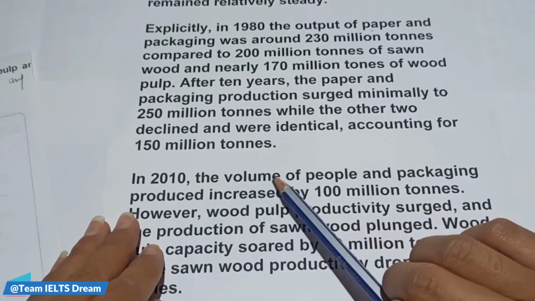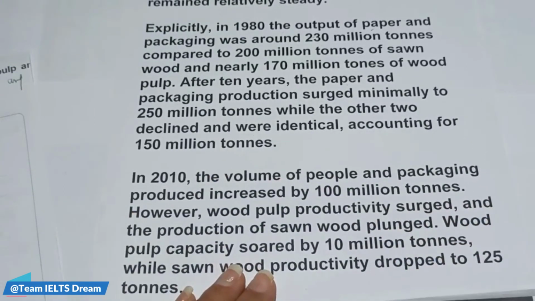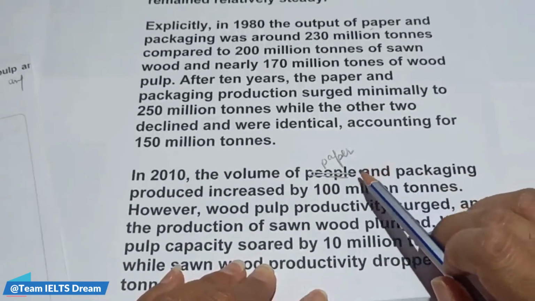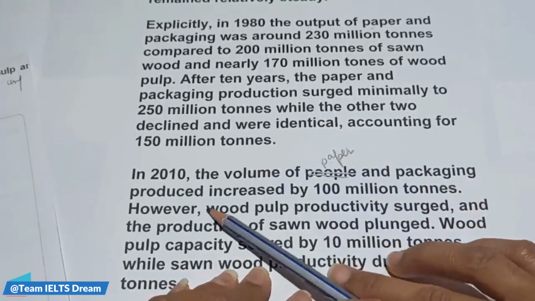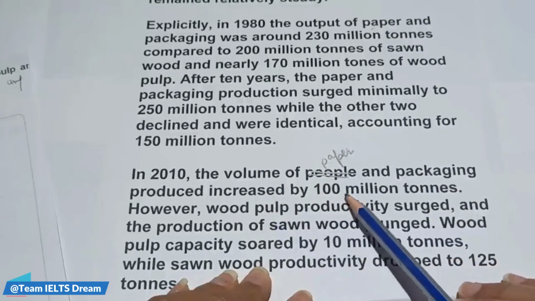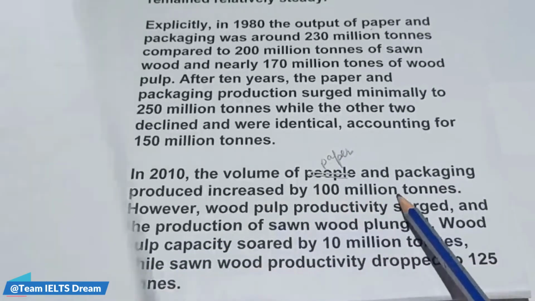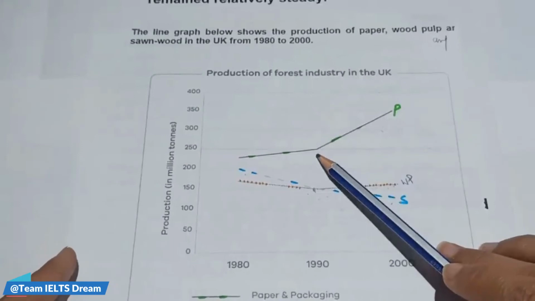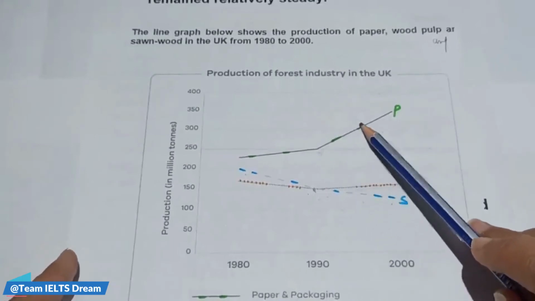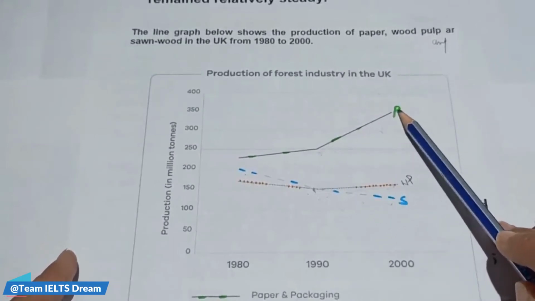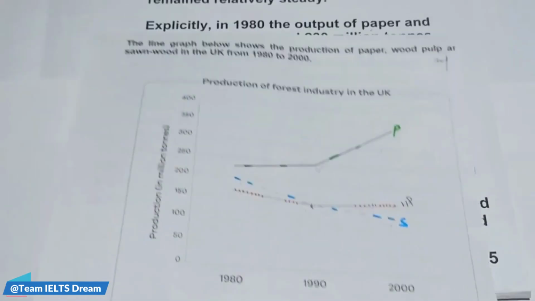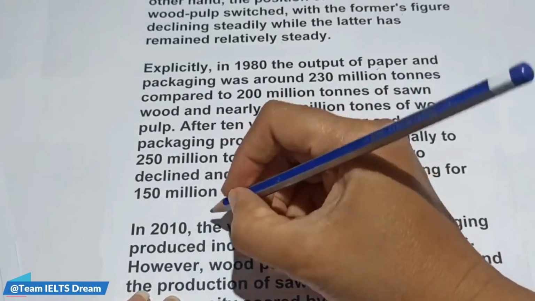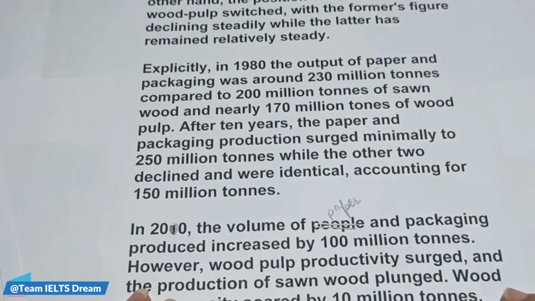In 2000, the volume of paper and packaging, not people and packaging, produced increased by 100 million tons. So what happened? It increased, or we can say it skyrocketed, to 350 million tons in the year 2000. Not in the year 2010. So the year is 2000, not 2010.